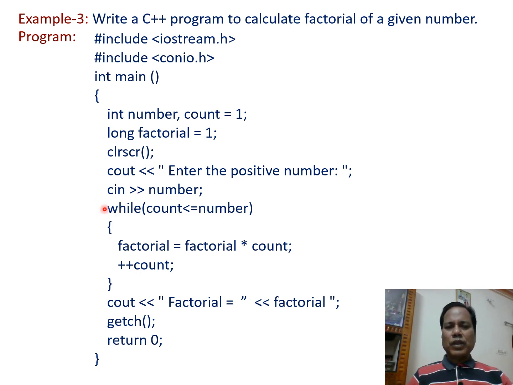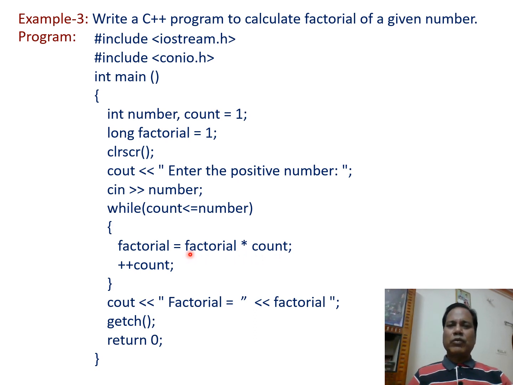Then using while loop, while count less than or equal to number. When this condition is true, then body of the while loop is executed. In the body of the while loop, two statements are there. First statement is factorial = factorial * count.